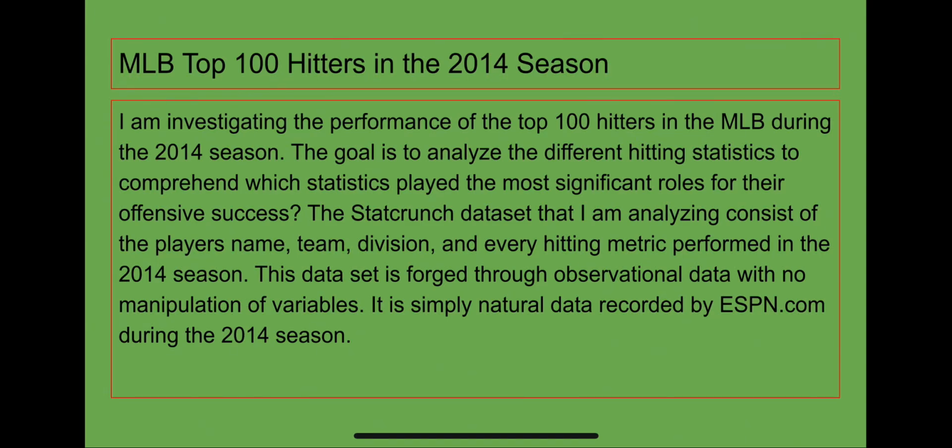offensive success. The StatCrunch dataset that I am analyzing consists of players' name, team division, and every hitting metric performed in the 2014 season. The dataset is forged through observational data with no manipulation of variables. It is simply natural data recorded by ESPN.com during the 2014 season.